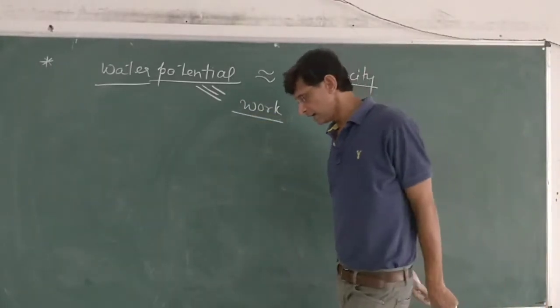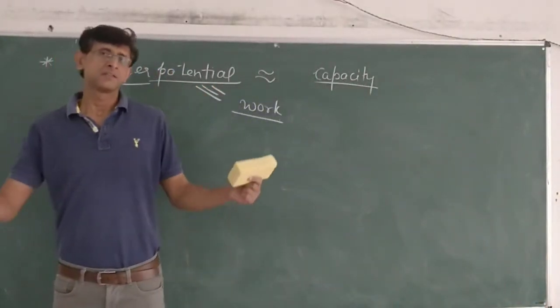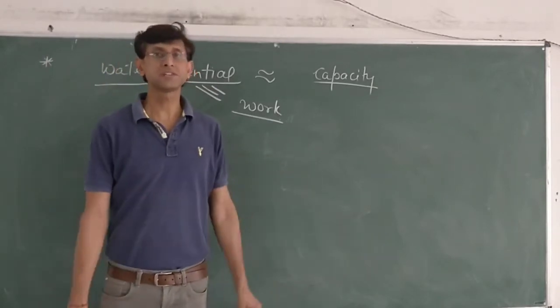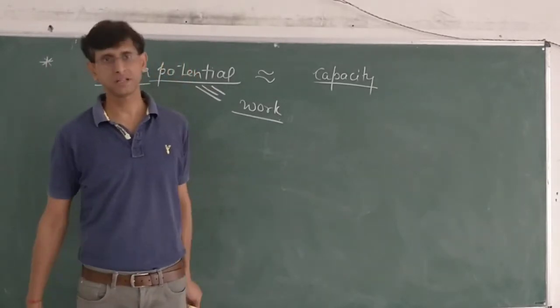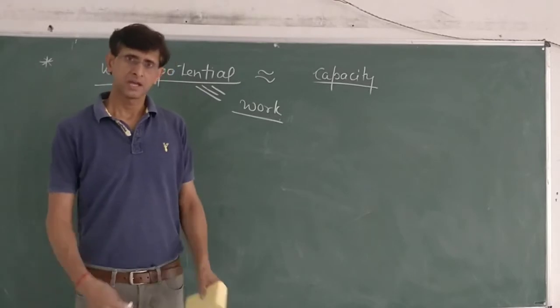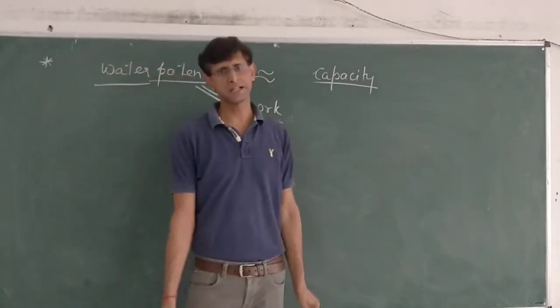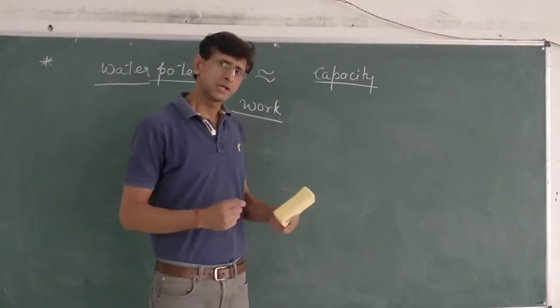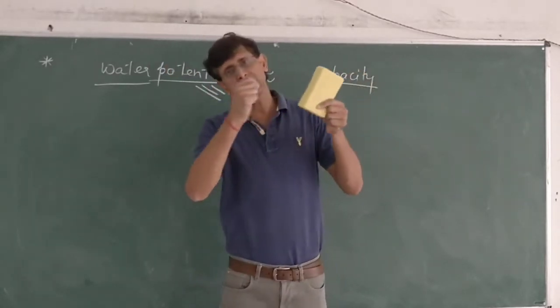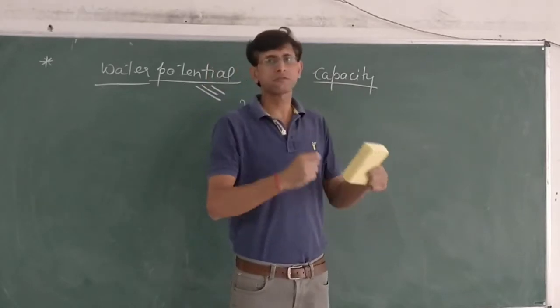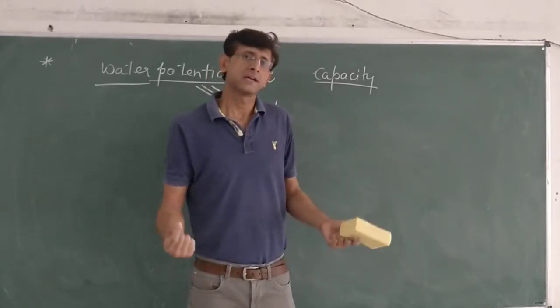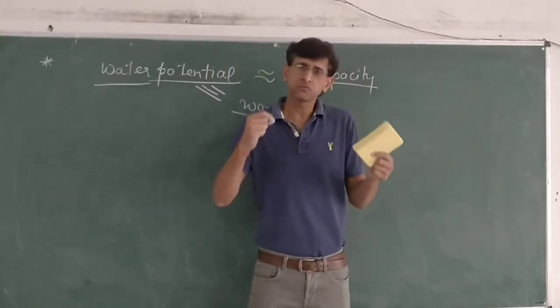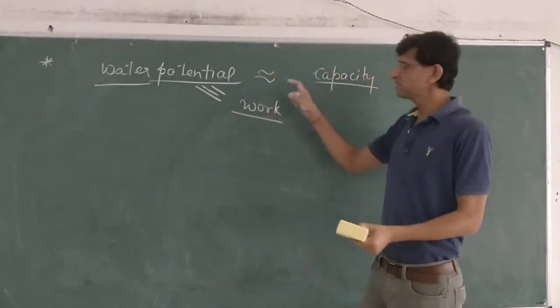In physics, there is magnetic potential, gravitational potential, and electric potential. In all such potentials, we take some unit quantity and move it against a force or field of force, and during this movement, the work done is measured as potential.